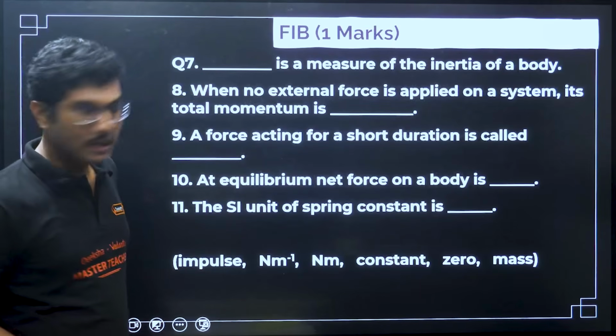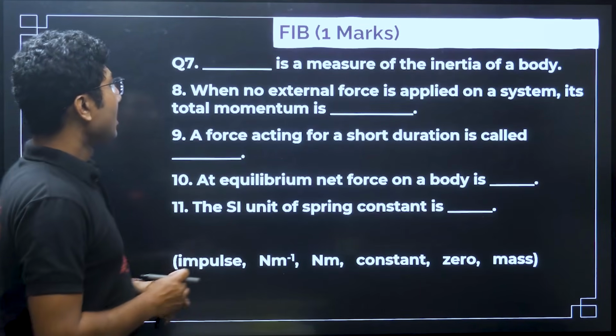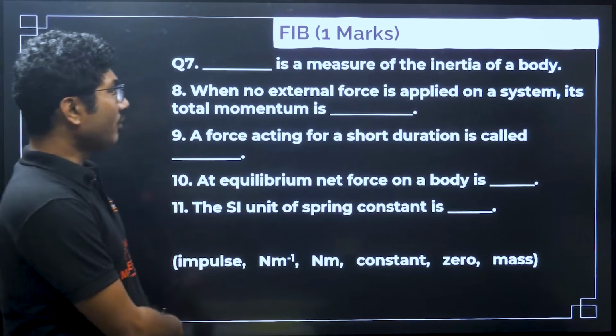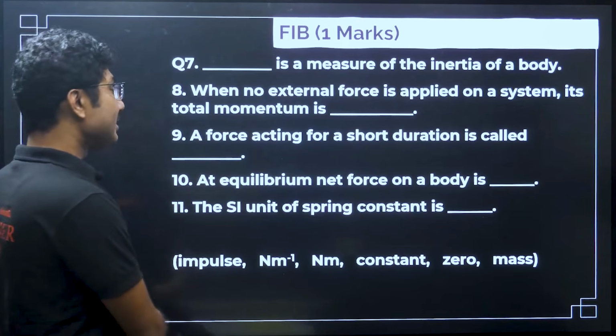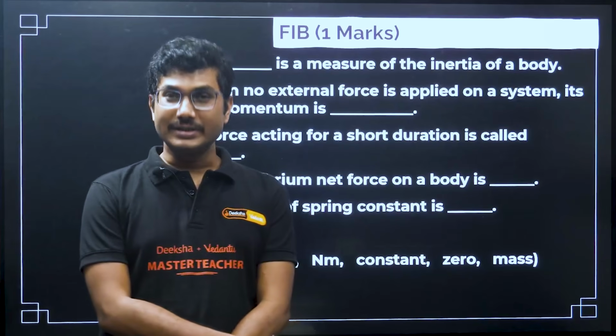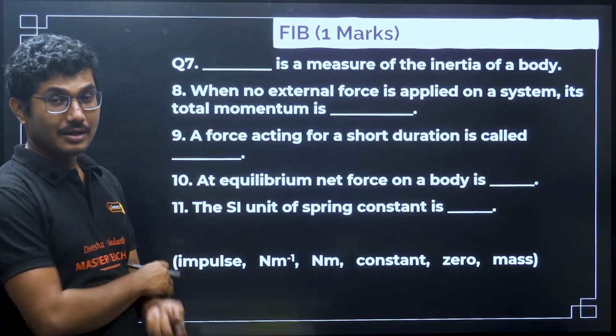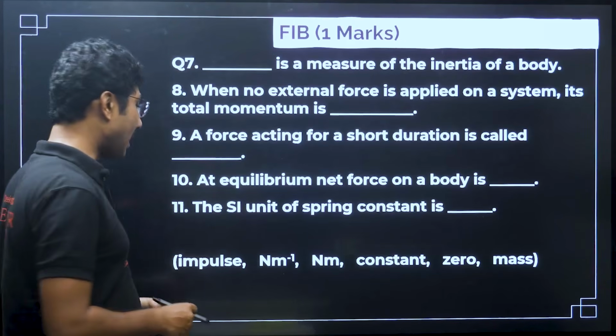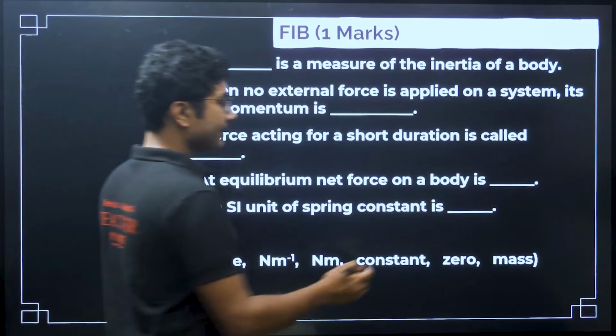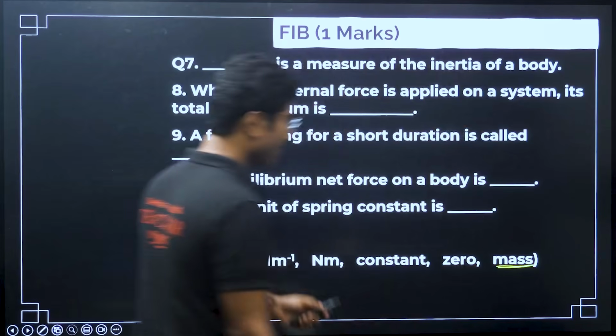Now let us move on to the fill in the blanks. Dash is a measure of inertia of a body. We already discussed that inertia is the tendency to resist a change in motion, and the quantity that measures inertia is mass. Mass is the measure of inertia.